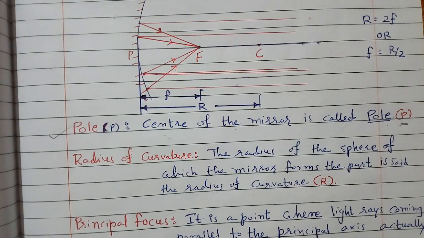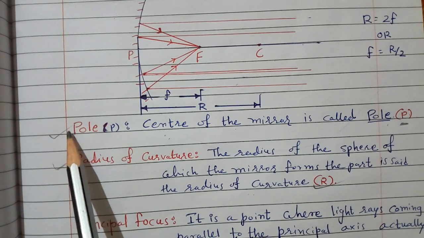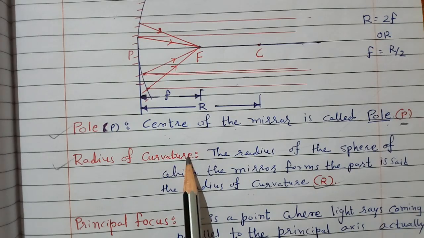As earlier we have said, convex or concave mirrors are part of a sphere, and a sphere, we know very well, has a radius. So for the concave mirror we are giving the definition of radius of curvature. The radius of the sphere of which the mirror forms a part is called the radius of curvature. It is denoted by capital R. So the second definition is clear: first pole, then radius of curvature.